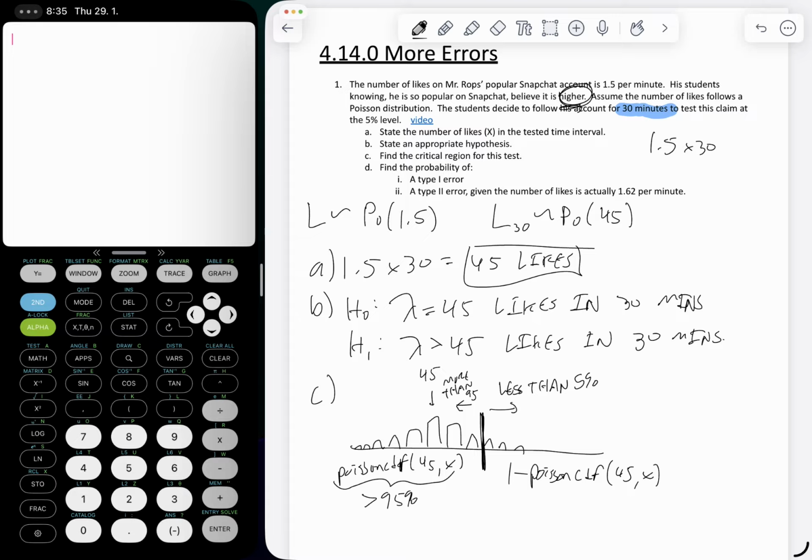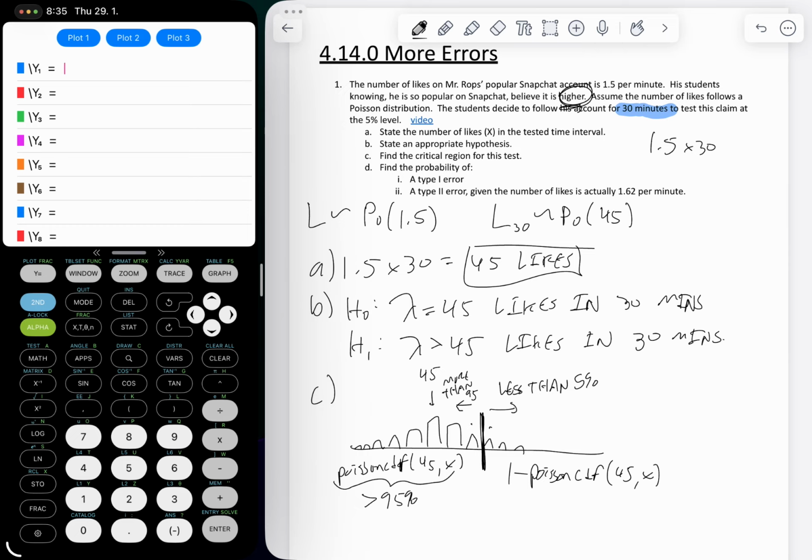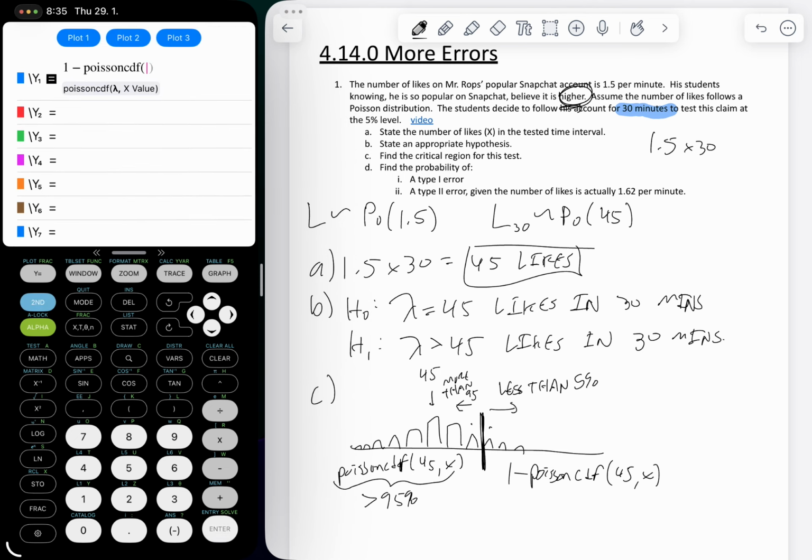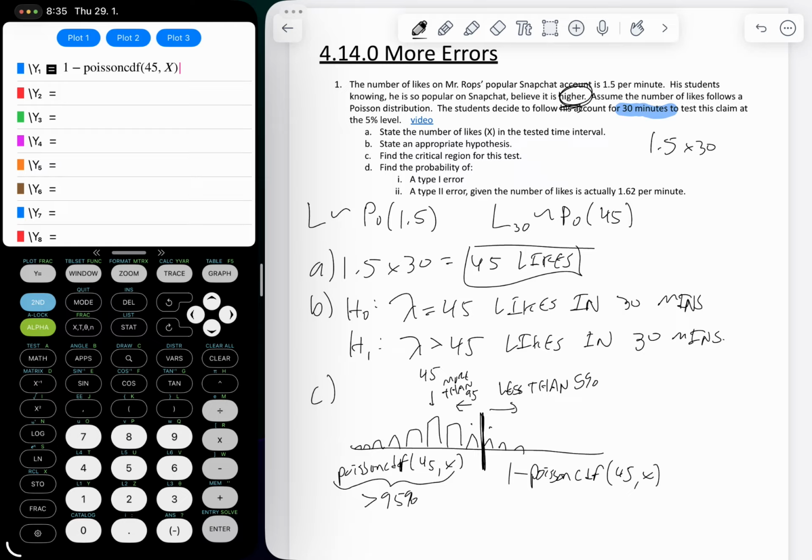So what I'm going to do, because I don't know what that value is, there's some X here, there's some X plus 1 here, I'm going to do a Y equals. So I'm going to do 1 minus, go to my distributions, Poisson CDF, here it is. And I'm going to do 45 likes in 30 minutes, and then I'm just going to say X because I don't know what that value is that I want.